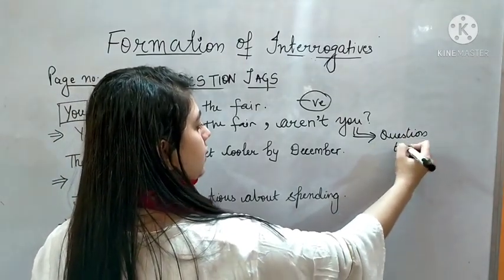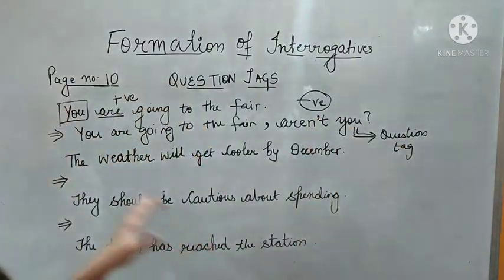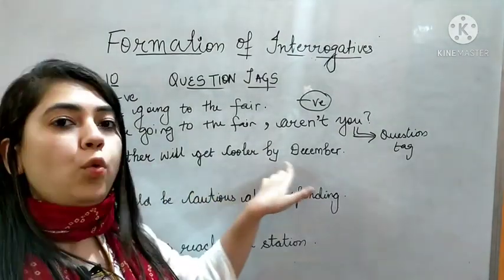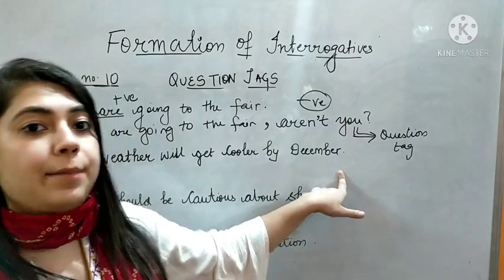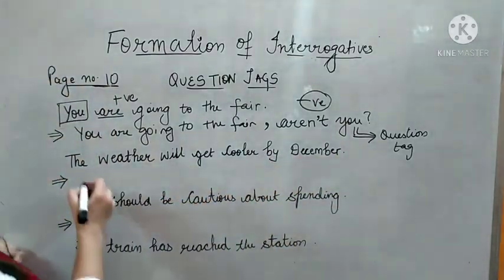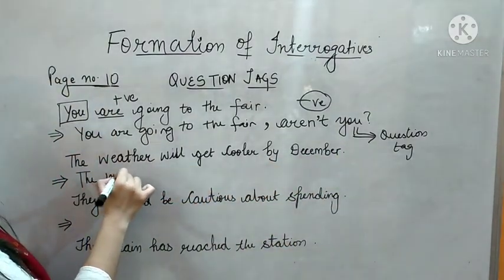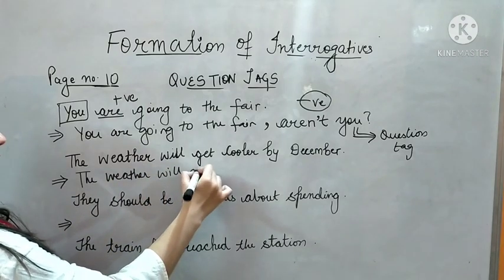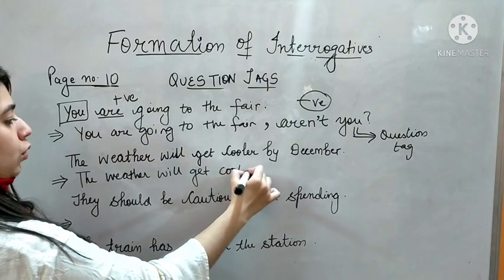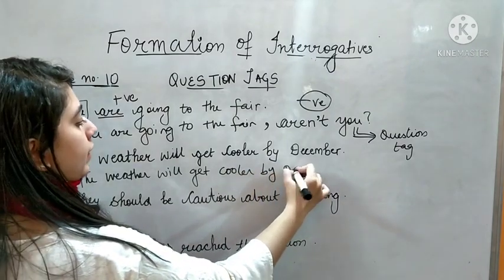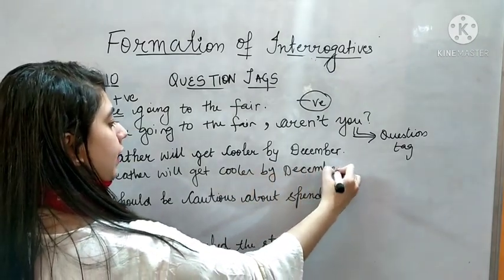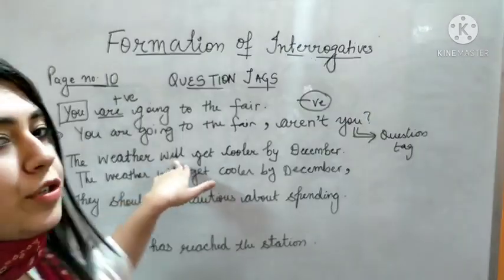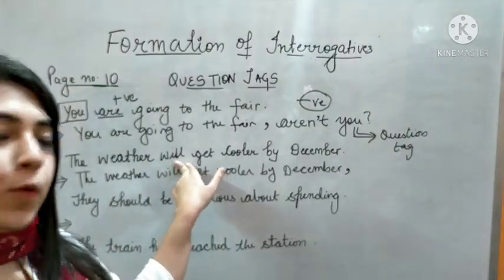So likewise we'll do all the sentences. The weather will get cooler by December. So this part will remain same. The weather will get cooler by December. Then again comma. Now notice this sentence is positive or negative? This is positive.